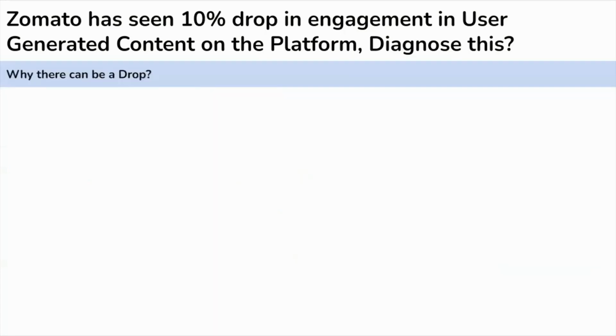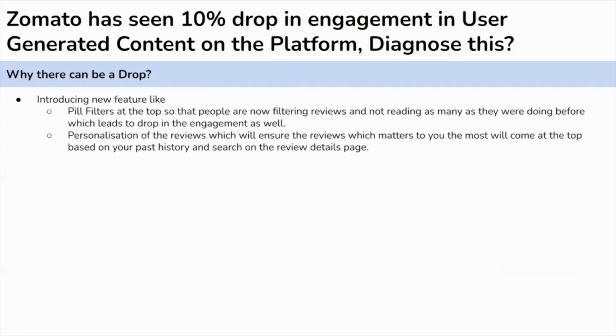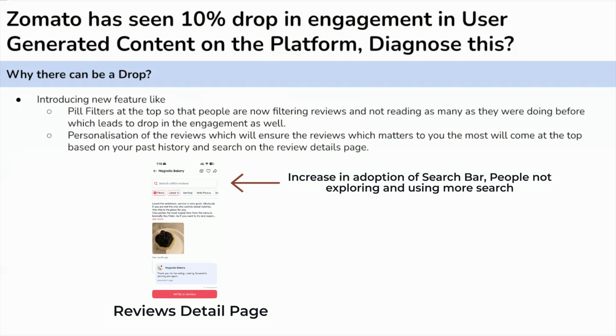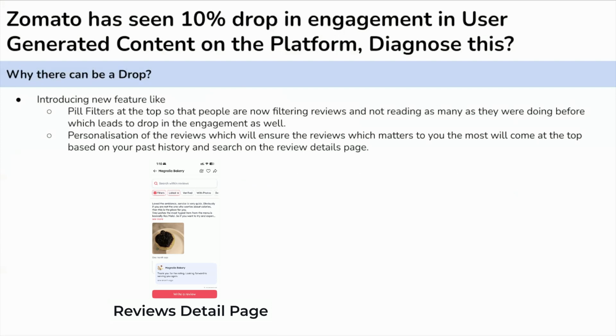So why can there be the drop? There can be multiple reasons. The first thing that can happen is adoption of the search bar at the top. So the adoption of the search bar has increased. That means people are now searching for particular reviews and are not exploring the reviews by scrolling further. Earlier they were scrolling more, but now the adoption of this search bar has increased, which will reduce the impressions and eventually the engagement. But this is not likely the case because this is not a change we have made.